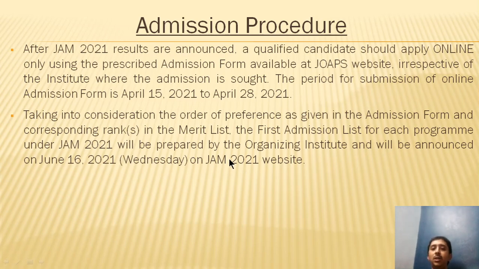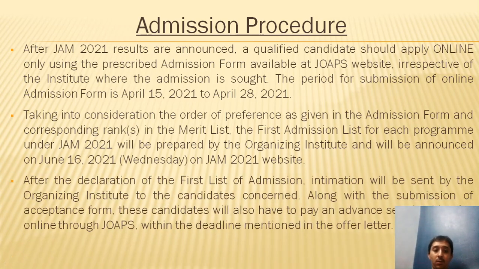So this means that once you have applied, you will have to mention your preference as to which institute and which program you want to get into. Based on the preference that you have given, and also based on the merit list, there will be a first admission list for each program, and that will be announced on June 16, 2021 on the JAM website.